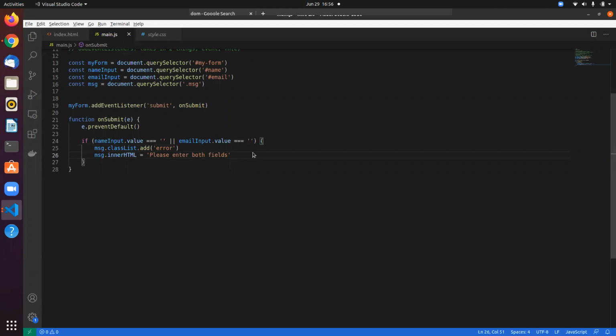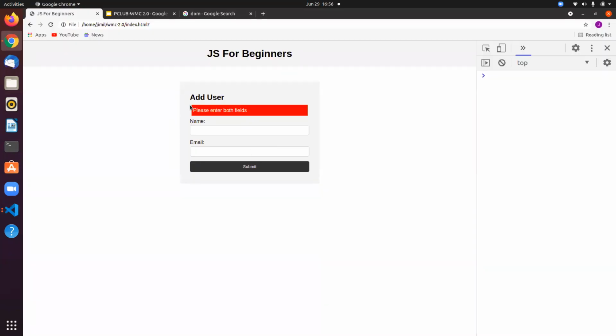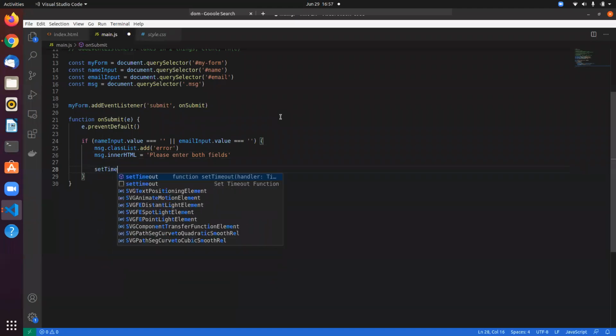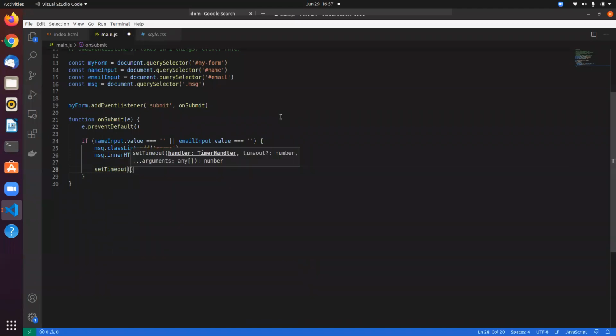And also, let's say I don't want this here the entire time, right? I want to make this disappear after a couple of seconds. Let's say I don't want this to block the view. So JavaScript gives us a function called set timeout, right? What this set timeout takes in is, first it takes in a function with what you want to do after the timeout, and second value is the time, how much time in milliseconds, right?